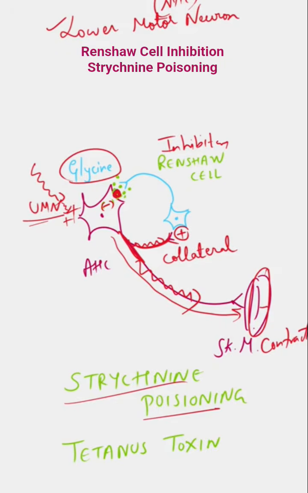After a few seconds, what happens? Your Renshaw cell will inhibit it. So there was initially an activation of anterior horn cell. Now it is getting inhibited, which we call it as negative feedback inhibition here, right?